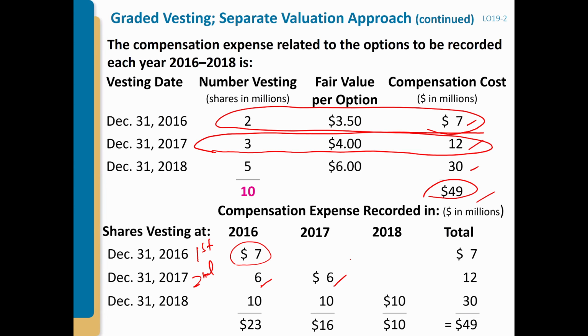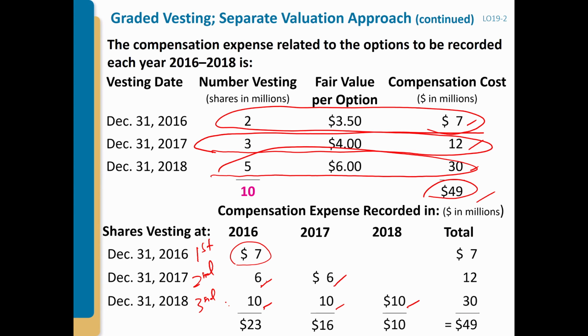Compensation expense. Okay. Similarly for the third group, remember the total is 30. This is the third one, and the vesting period is 3 years. That's why you want to divide by 3. So each year you get 10, 10 and 10.